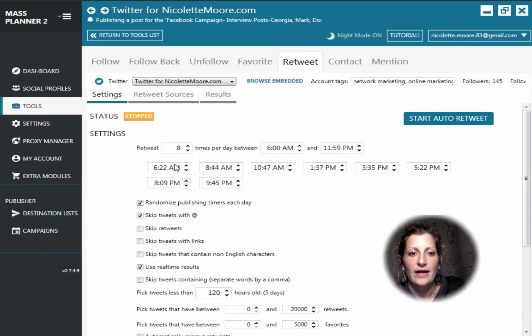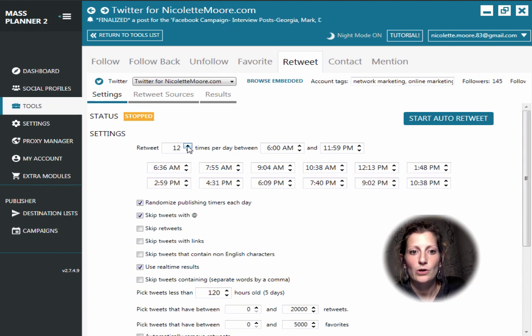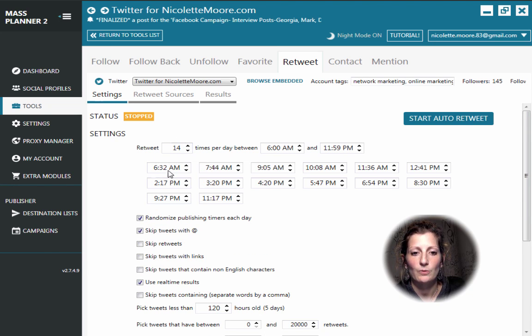Another cool thing that you might be interested in is if you want to retweet more than 8 times a day, as you adjust the amount, the more retweets that you want to incorporate, they're going to give you more times so that it looks more natural. So they're giving you essentially 16 blocks. Let's see, 1, 2, 3, 4, 5, 6, 7, 8, 9, 10, 11, 12, 13.